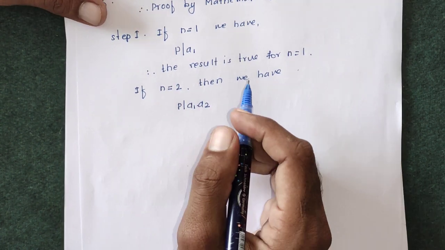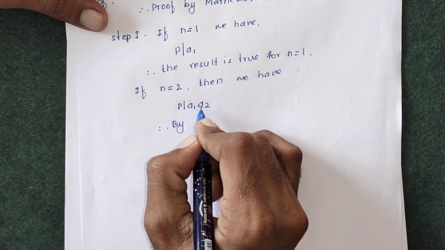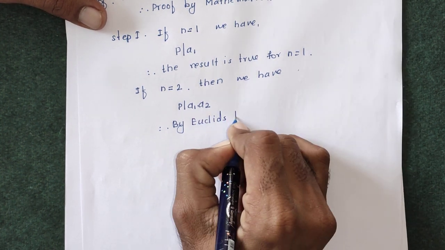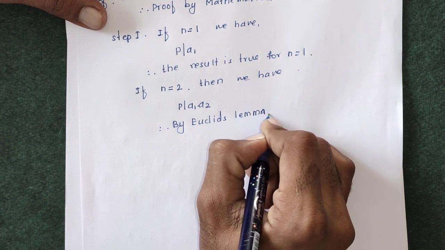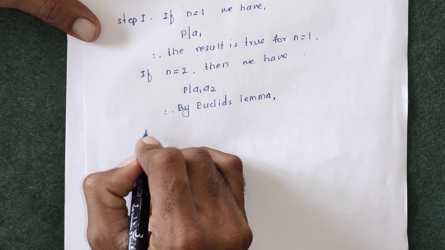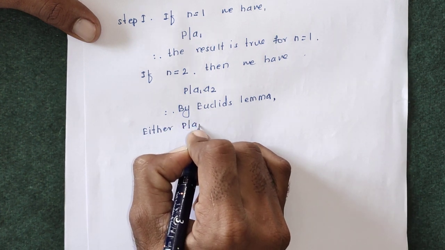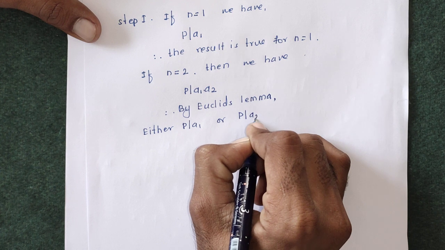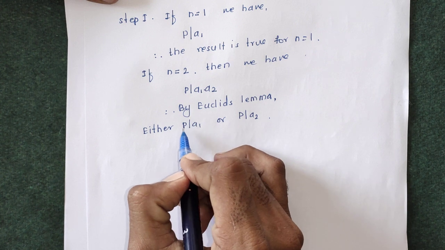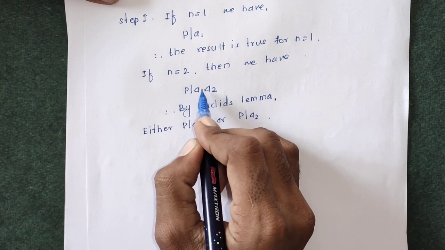So we can use Euclid's lemma here. Since P is prime and P divides A1 into A2, by Euclid's lemma, either P divides A1 or P divides A2. That is, P divides at least one element, either A1 or A2.